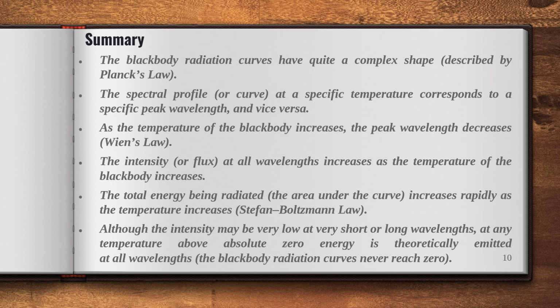Coming to the summary, the black body radiation curve has a quite complex shape. It is not following any specific formula, it is just showing a different trend. That's what is called a complex shape. The spectral profile at a specific temperature corresponds to a specific peak wavelength and vice versa. The relation between the peak wavelength and temperature is Wien's law, that is lambda into T is always constant. That is, if the temperature is more, the corresponding peak wavelength shifts to the lower side. For example, when you take this, this is the shift in the peak.